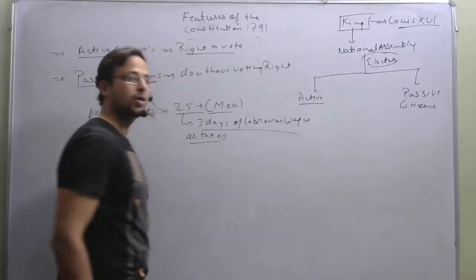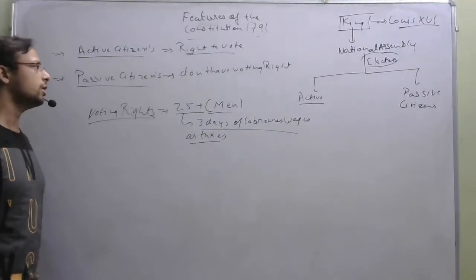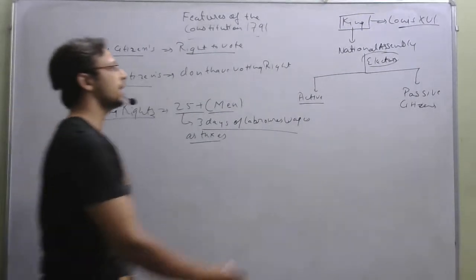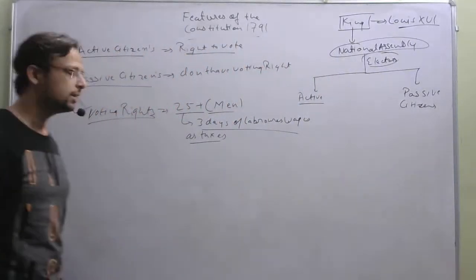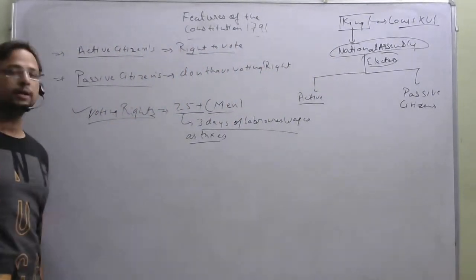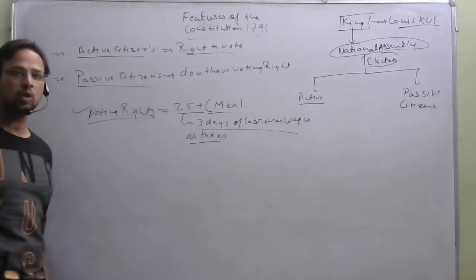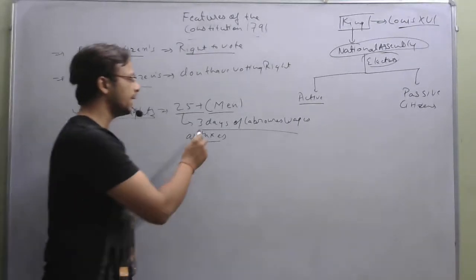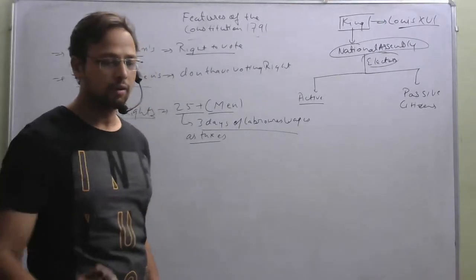In a sense, all the people in France after the constitution was framed were not allowed to vote. And by voting, they used to elect the National Assembly. All the people were not allowed to vote in France after it became a monarchy. Only those people who were men, 25 years of age or more, and who paid taxes equal to 3 days of laborers' wages were allowed to vote.